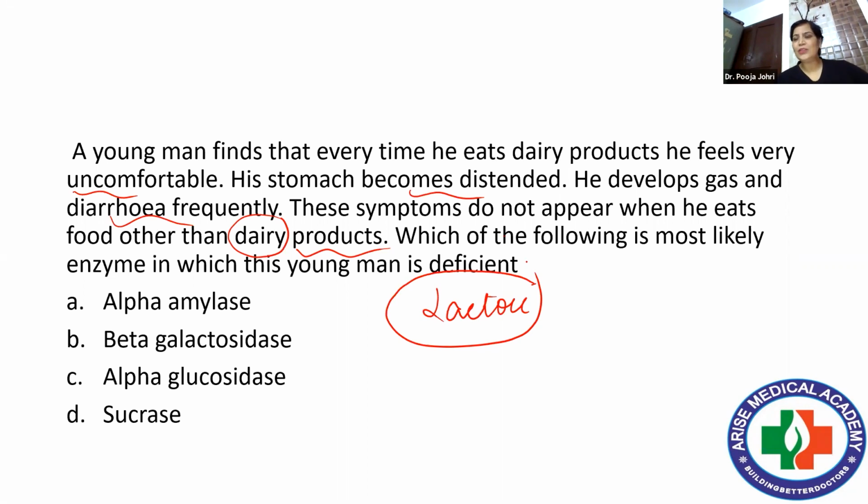If you look at all the four options, the most likely answer would be simple beta-galactosidase, because this is the other name for lactase.